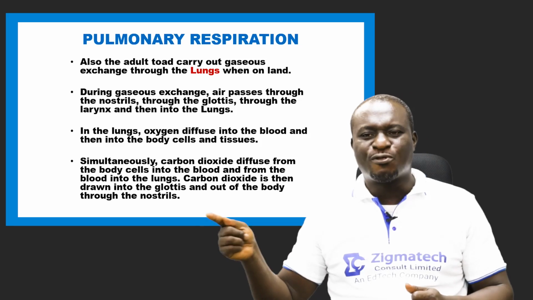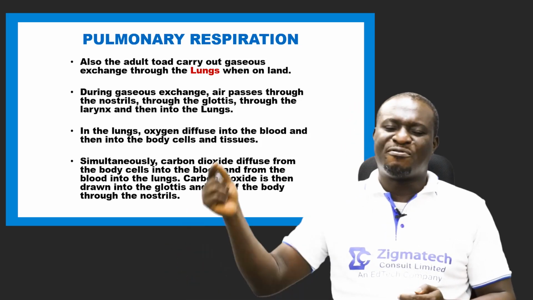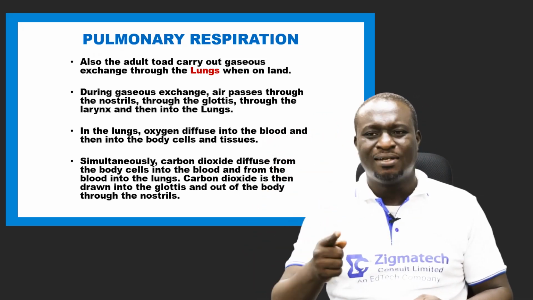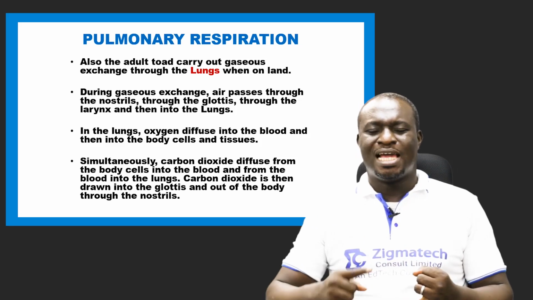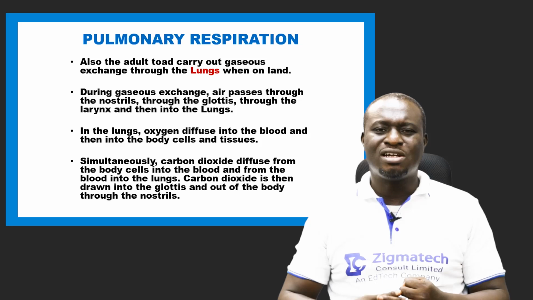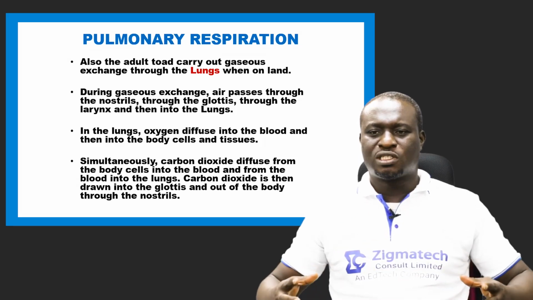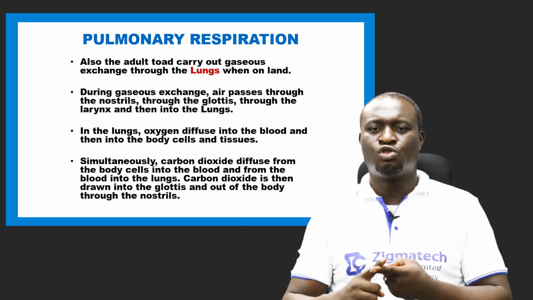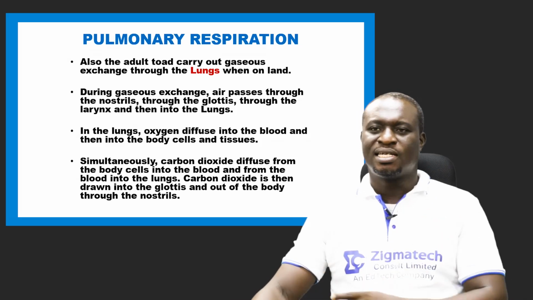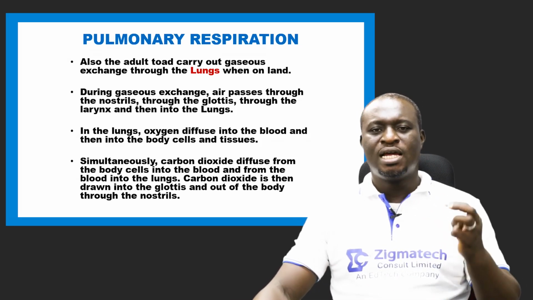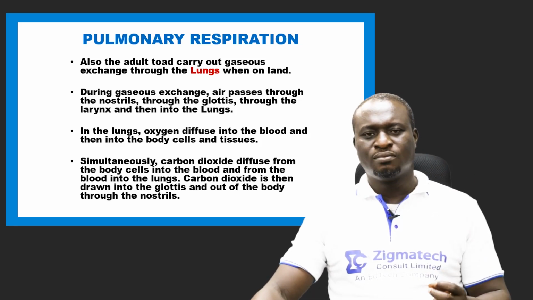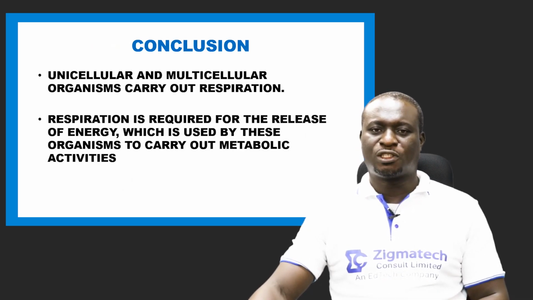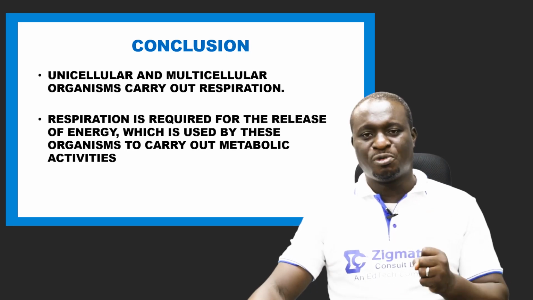Simultaneously, carbon dioxide from the body cells and the tissues diffuses into the blood, and the blood carries it back to the lungs. From the lungs it enters the larynx, then the glottis, and from the glottis carbon dioxide is removed from the body through the nostrils. So this is how respiration occurs in an adult toad, through the skin, through the mouth, and also through the lungs. This brings us to the end of this topic on respiratory system 2.